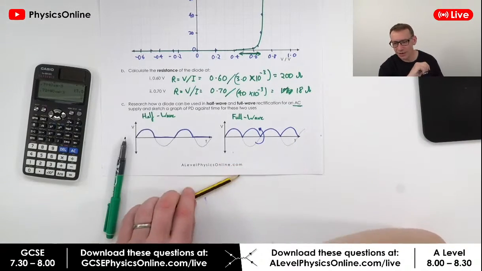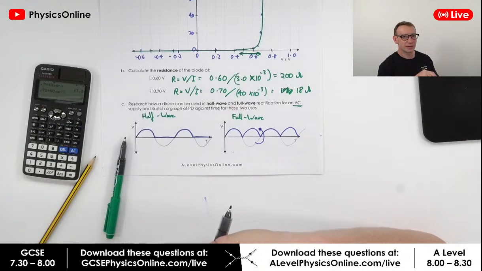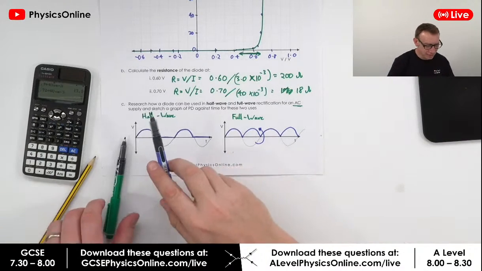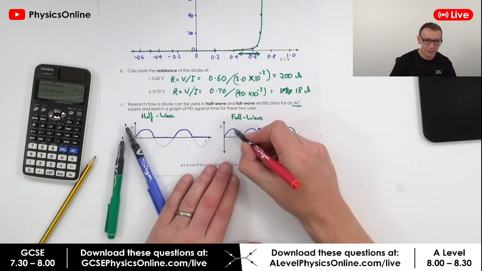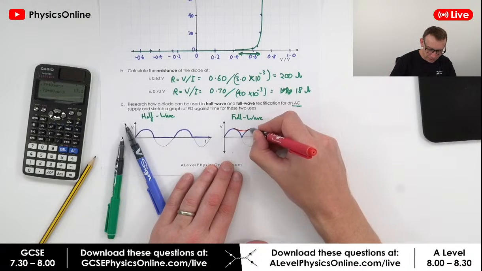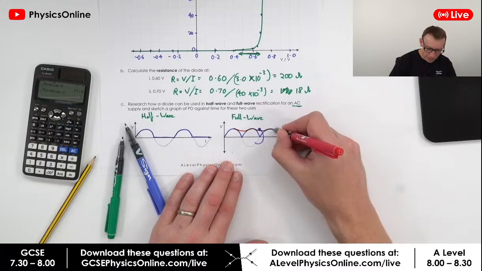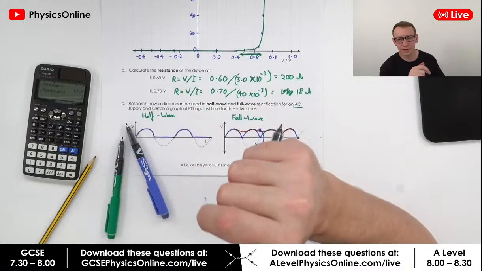Okay, and then of course what we can also do is you can have a capacitor in that circuit, and we then kind of smooth out the signal, because every time it gets to a positive value, rather than dropping down to 0, it basically drops down again, meets here and it drops down, and what we then get is basically a signal which looks more like a normal DC thing.